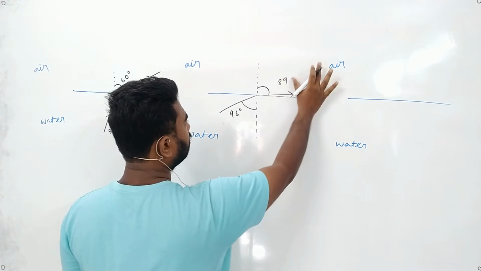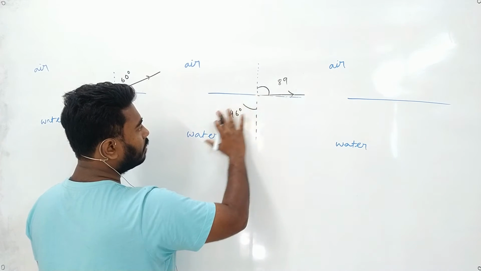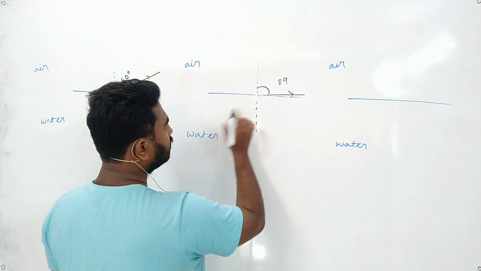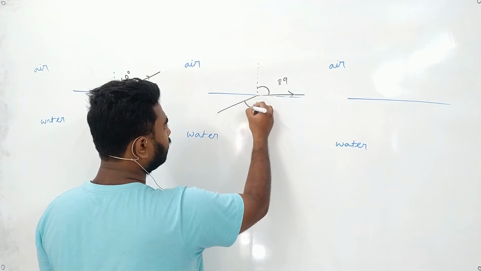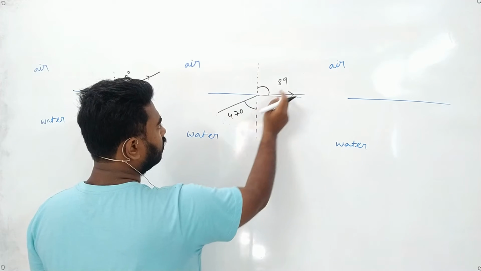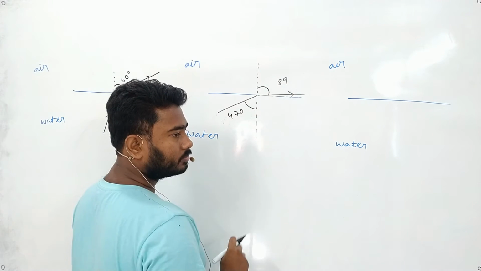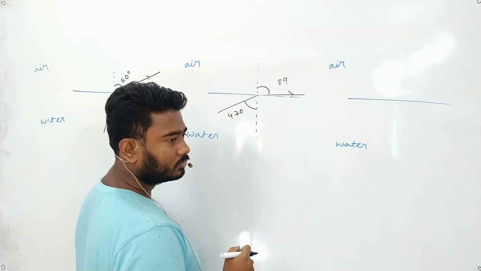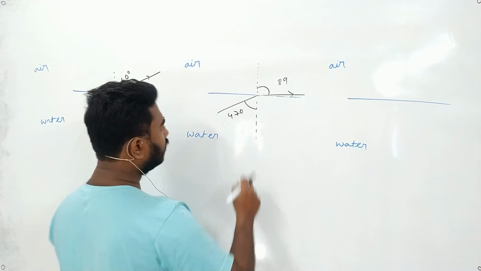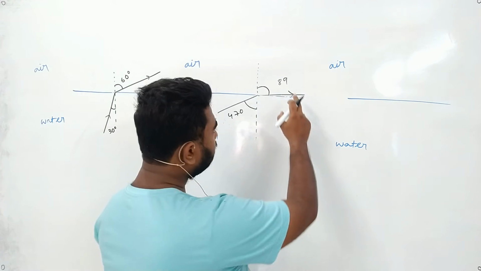Okay. Rani, suppose this angle is more than 46 degree. Suppose this angle is 47 degree. What can this angle be? Sir, it is 47 degree. Yes, it is more than 46, 47. What can this angle be?